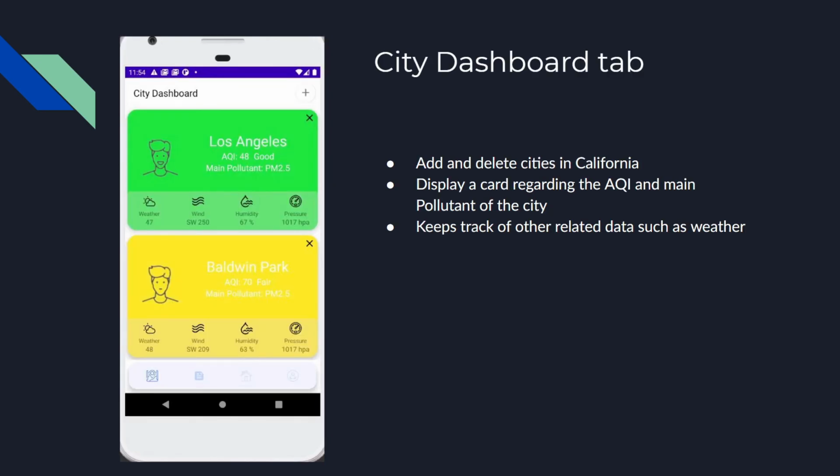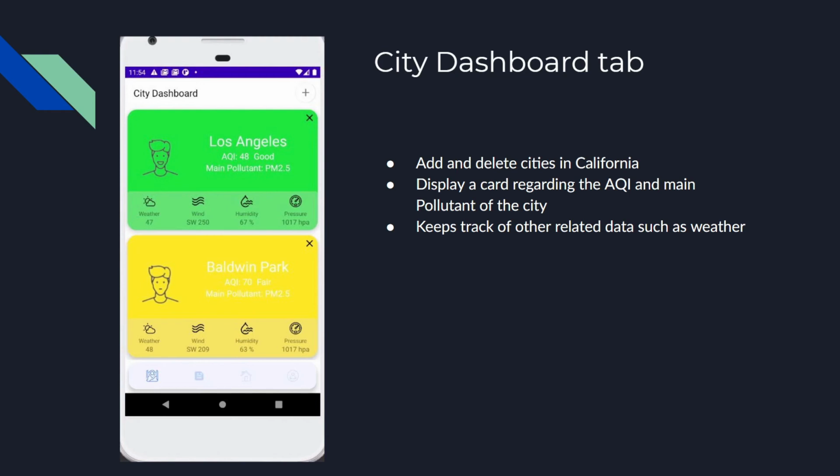The next tab I'll be talking about is the City Dashboard tab. This tab will allow you to keep track of air quality in cities that you add into the dashboard. You are given the option to add or delete cities from your personal dashboard. For adding cities, you just need to press the plus button in the top right. And for deleting cities, all you need to do is press the X on the top right of each card. As of now, however, the app is restricted to cities in California only.